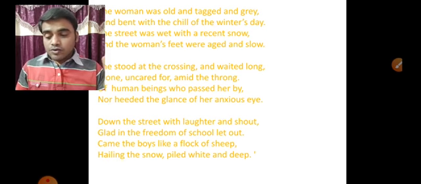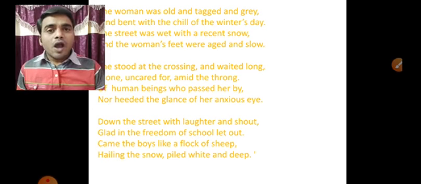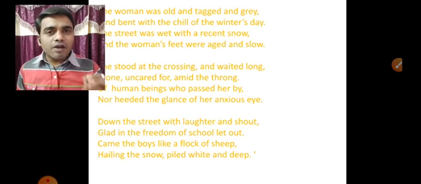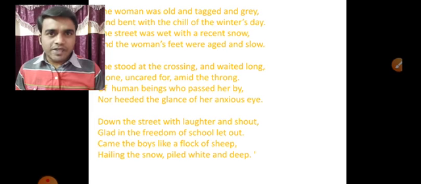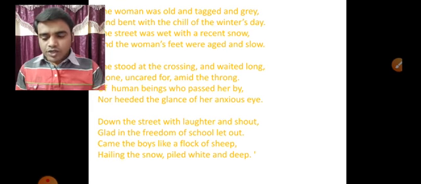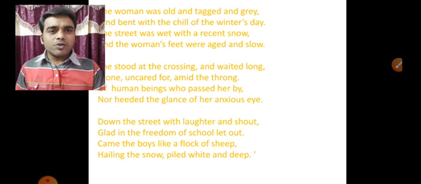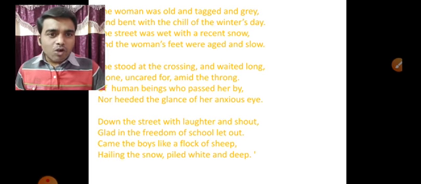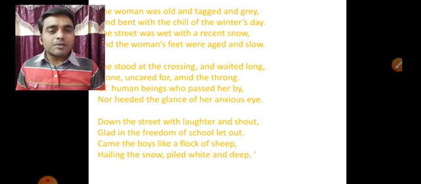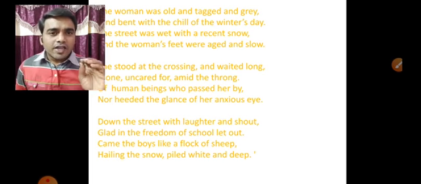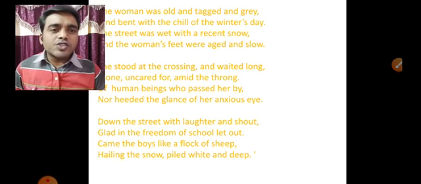Look here, children. How is the happiness of those children described here? How were the children described in this paragraph? The children were described as going out to their home in a happy mood, in the freedom of the school let out. Came the boys like a flock of sheep. Look here, children. Came the boys like a flock of sheep.